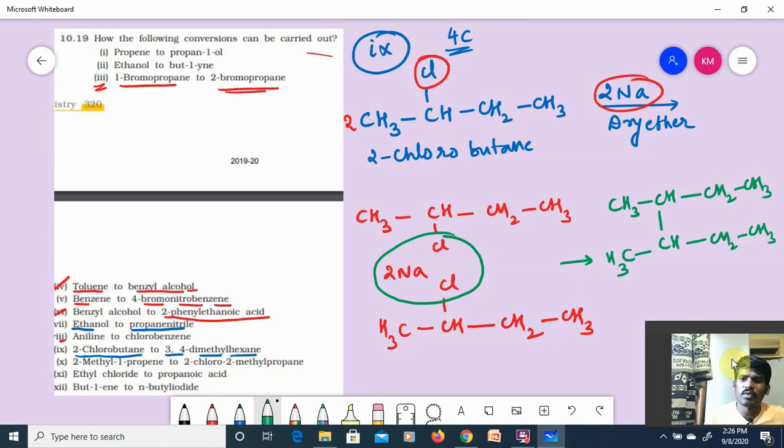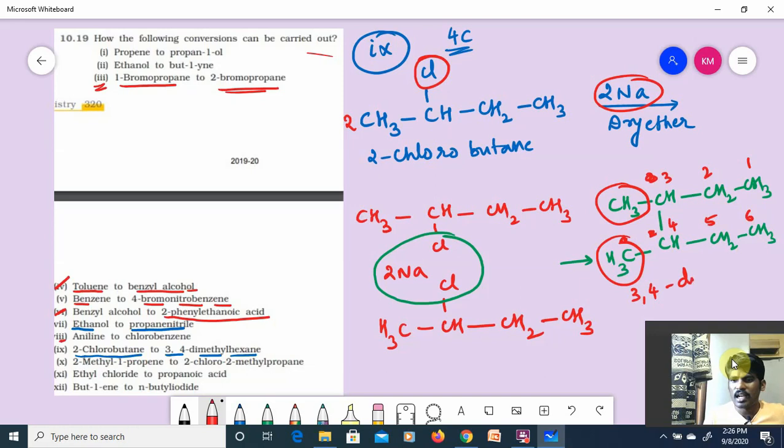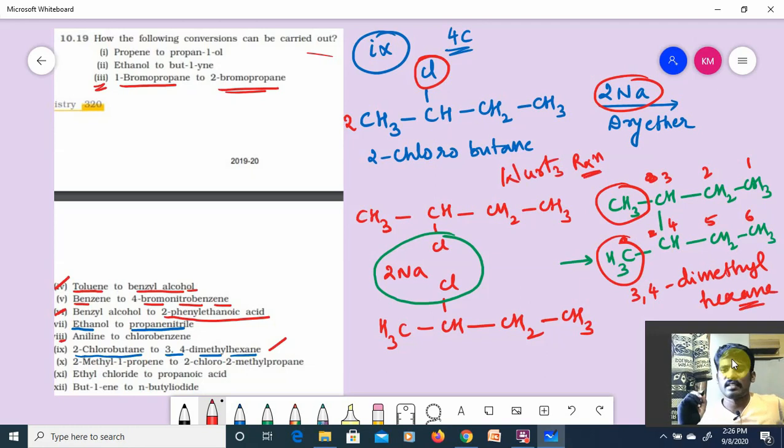So now you have to check the numbering. It is 1, 2, 3, 4, 5. If I go like this, it is not the correct numbering, you are not getting the long chain. 1, 2, 3, 4, 5, 6. At third position, methyl. Fourth position, methyl. So I got 3,4-dimethylhexane. This reaction is Wurtz reaction, guys. Hope you understand the point, it's very important.